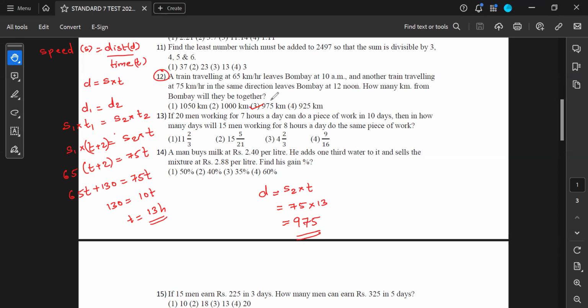Sir, why do we take the speed of the second train? Because I had a doubt in this question. I'll tell you. What is T? T is the time taken by the second train. So we have got the answer of T, where T is purely for the second train. T is not for the first train. The first train is T plus 2. The second train's time is T. Hence, I have considered the second train itself because I'm considering T over here. Got it? Yes, sir.